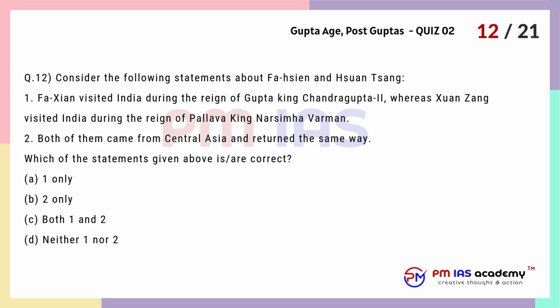Question 12. Consider the following statements about Fa-Hien and Xuanzang. 1. Fa-Hien visited India during the reign of Gupta king Chandragupta II, whereas Xuanzang visited India during the reign of Pallava king Narasimha Varman. 2. Both of them came from Central Asia and returned the same way. Which of the statements given above are correct? A. 1 only. B. 2 only. C. Both 1 and 2. D. Neither 1 nor 2.